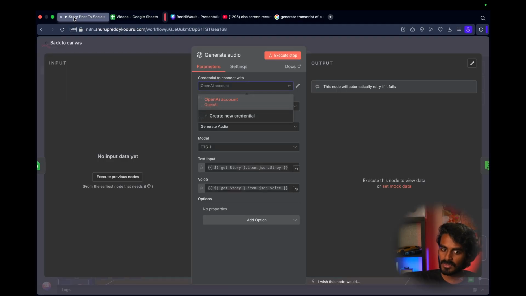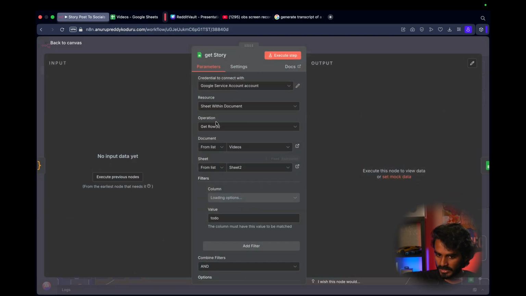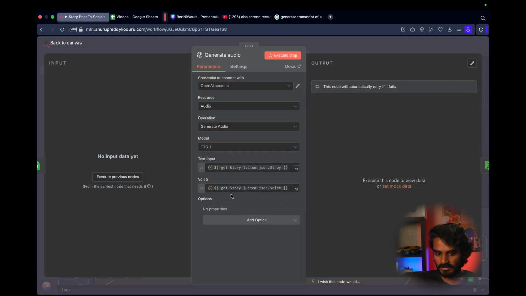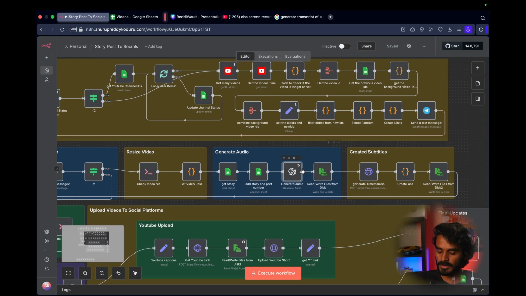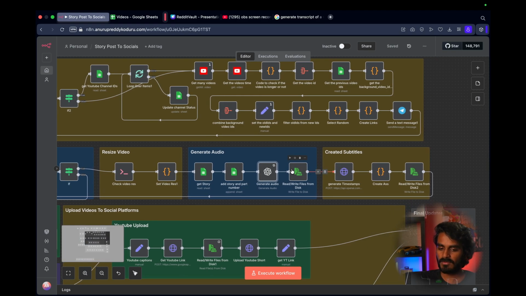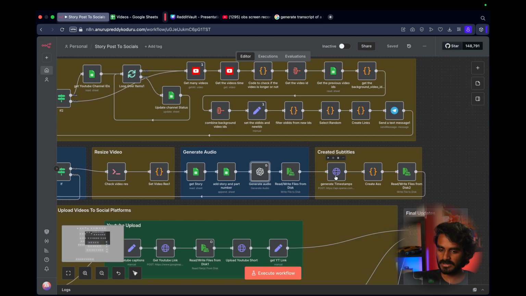From here, whenever it's getting the story from here, it will take the same voice and add it here, so that we get the voice in the format that we want. The audio we will get, and then we will store it on our server. After storing, we go to generating the subtitles.